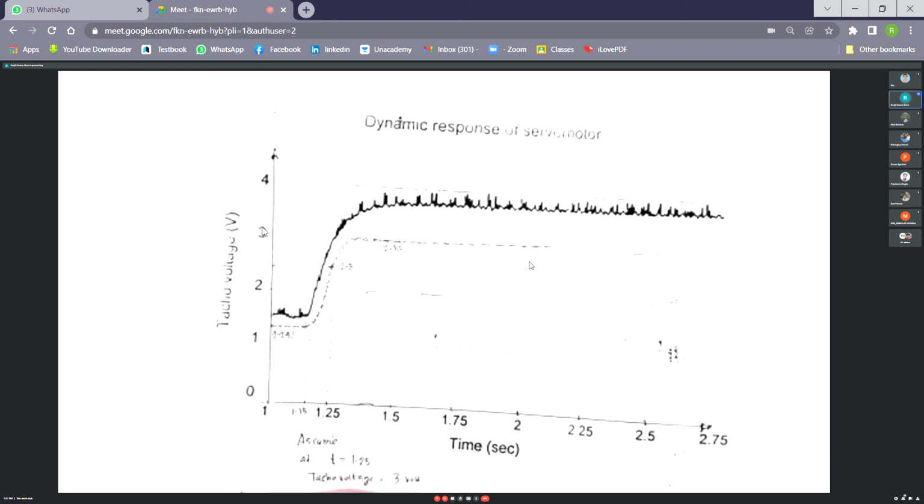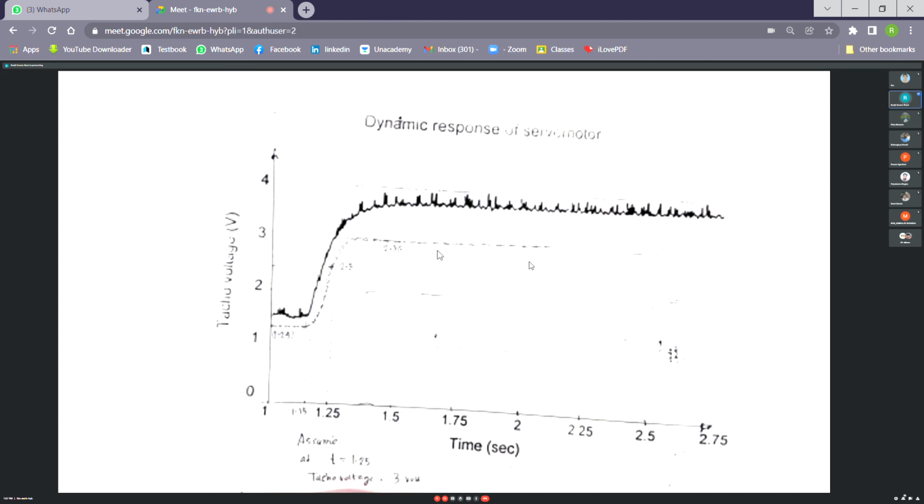So take 63.2% of the steady state value, make a horizontal line over here, and then draw a vertical line. From this point and this point we can calculate the time, and that is the time constant. So we can find out the time constant very easily from here, isn't it? And we know the steady state value of the input and the steady state value of the output.